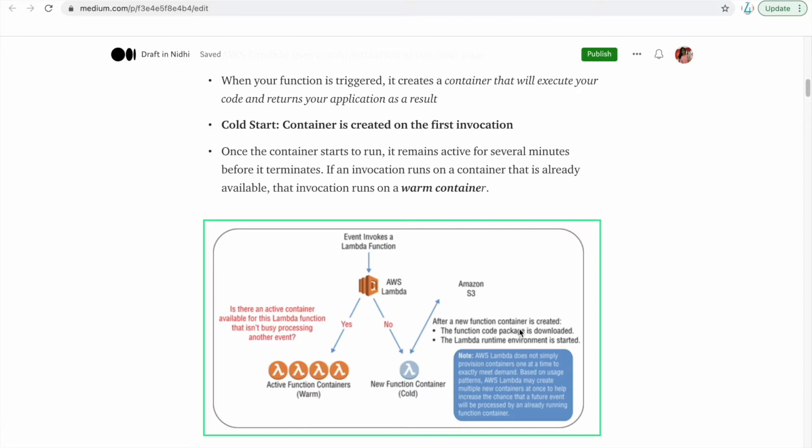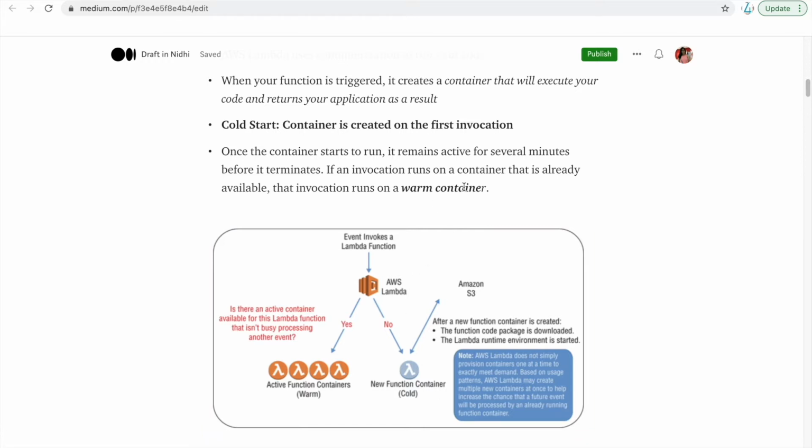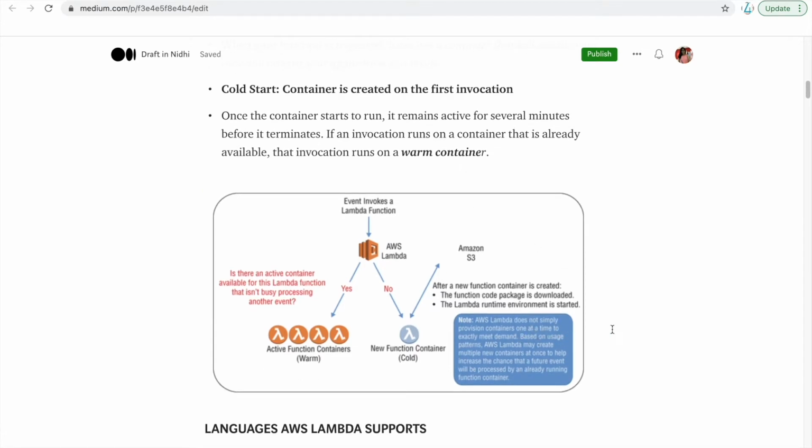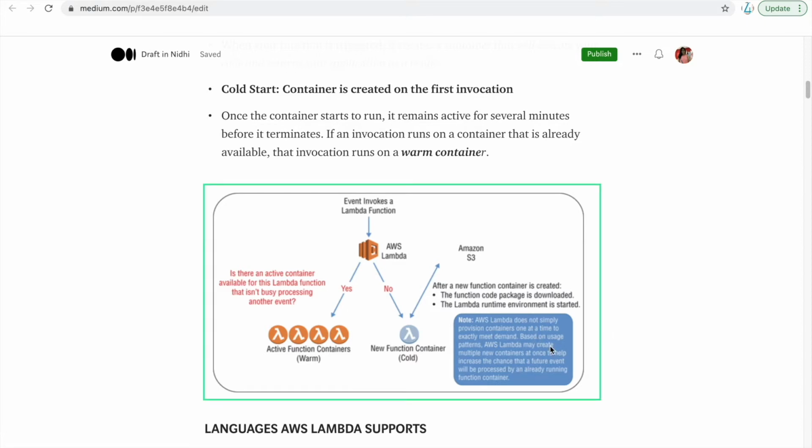In that case, if a second event happens within that particular time, it will not go to a new container, the cold container. It will use the container which is already running, and that we call a warm container. Here you can see AWS Lambda does not simply provision containers one at a time to exactly meet demand. Based on usage, AWS Lambda may create multiple containers at once to help increase the chance that a future event will be processed by an already running function container. So these are the cold start and the warm containers.